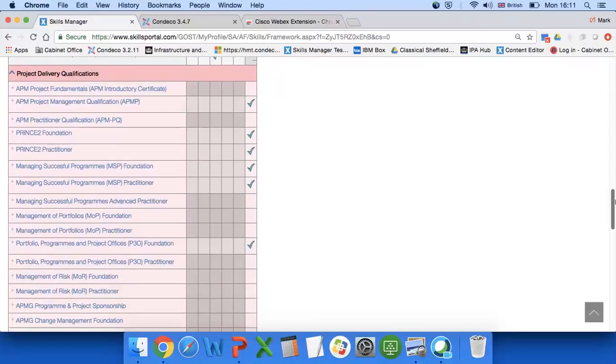And then the final section, this is where the why refers to, is the qualifications. So this includes everything on our curriculum, but lots of other things. But these are all professional qualifications, project delivery qualifications, not your health and safety or security learning. So it's got lots of things in here.